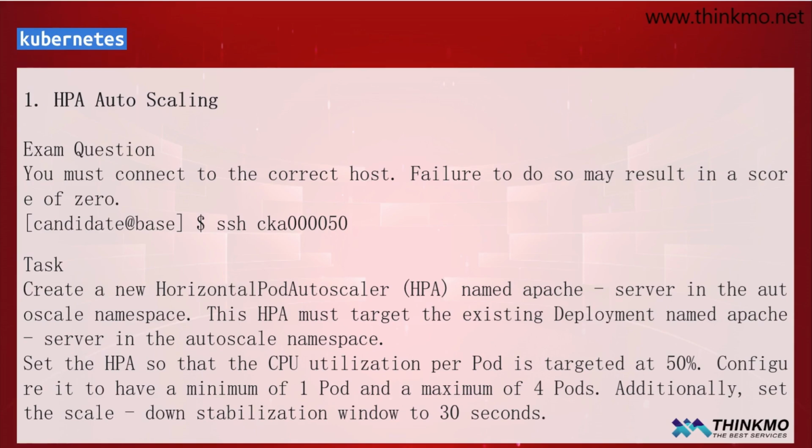First of all, the first question is about automatic scaling. The main focus here is on automatic scaling and shrinking, the pod scaling issue. So what exactly does the question require? Let's first take a quick look at the requirements of the question. In the question, we are asked to create an HPA, a deployment, and a namespace. So the main resources involved are these three. This question mainly deals with these three resources.